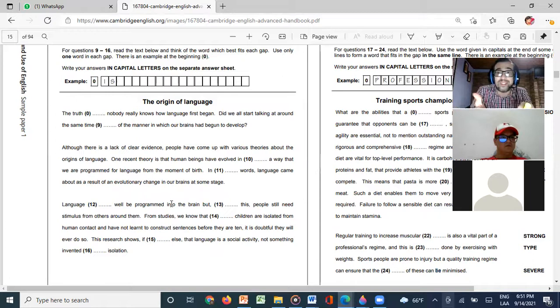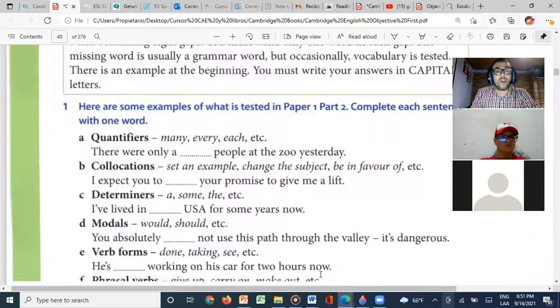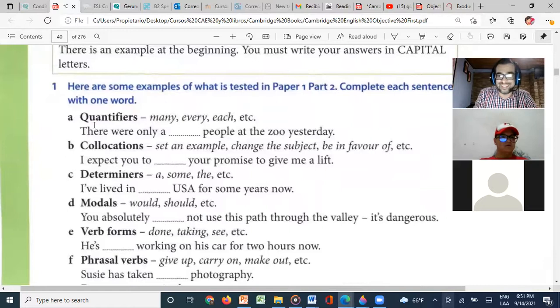So what do we need to study to know what to put in? Well, this is what we need to study. Let me show it to you. We need to study quantifiers, okay? Quantifiers like many, every, each, etc. For example, Megan, which quantifier will you use here? There can be these ones or others, right? Doesn't have to be these ones. There were only a few people at the zoo yesterday. Excellent, a few, right?